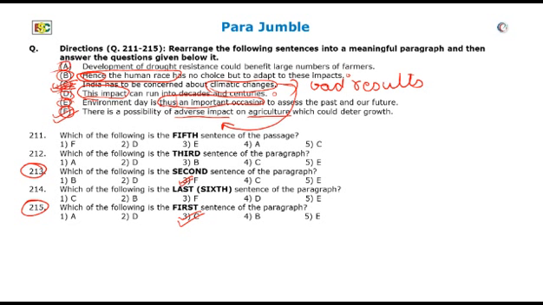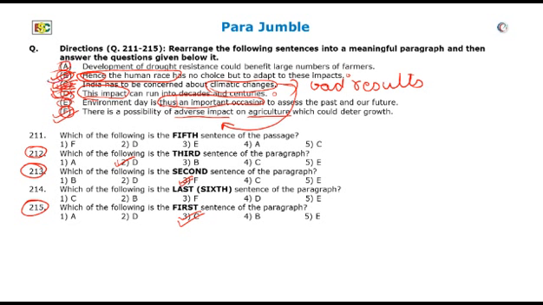Thus, sentence D will be the next sentence or sentence third. Mark question 212 with option D or option 2. Clearly, sentence B will then be the fourth sentence, but we do not have to mark it anywhere, so let's move on to the fifth sentence.